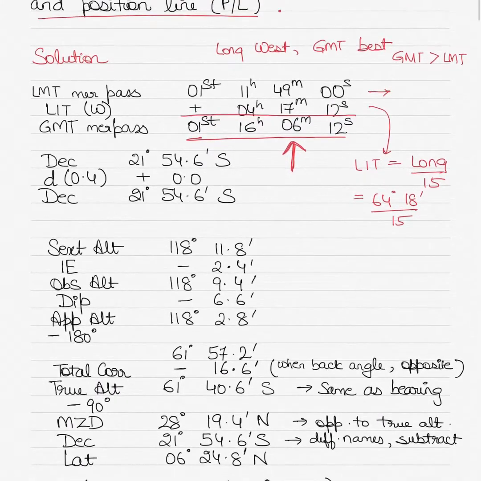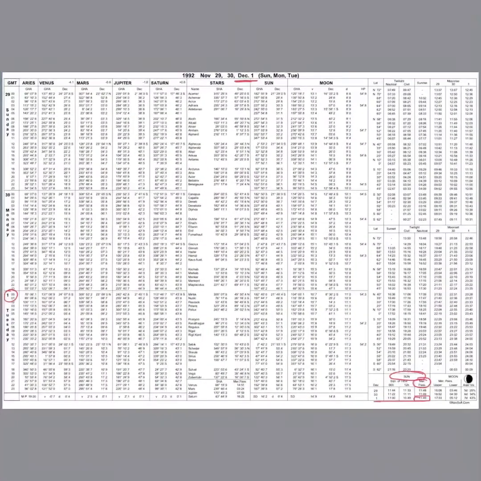Alright, so we go back into the nautical almanac for 1st of December and we get the declination value and the D value. I'll show you what the D value is. So 16 hours is what we need the value for. So we'll go back. So 1st of December, 16 hours is here. Alright, and the sun column is here.